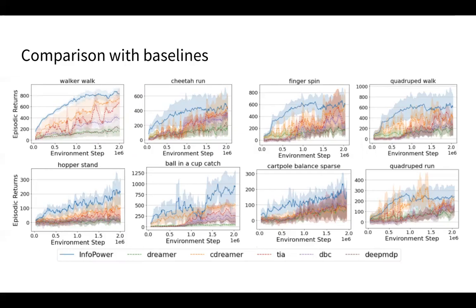For the baselines, we have Dreamer, we have a contrastive version of Dreamer, we have an approach that tries to reconstruct the observations and the distractors separately, called Task-Informed Abstractions, TIA. We have Deep Bisimulation for Control that learns the latent representation without reconstruction by enforcing a bisimulation metric in the learned latent space. And we have a Deep MDP approach that is also similar to Dreamer.